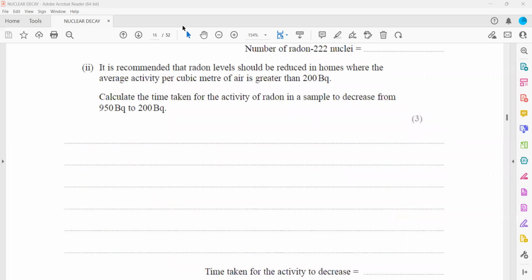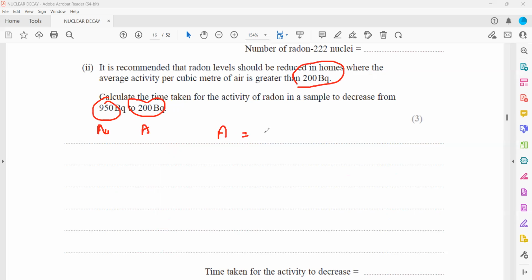So this is always the formula if you need the number of atoms present with an activity. Now, it is recommended that the radon level should be reduced in a home where the average activity per cubic meter is greater than 200 becquerel. Calculate the time it takes. So the original activity is 950 and the new activity is 200.